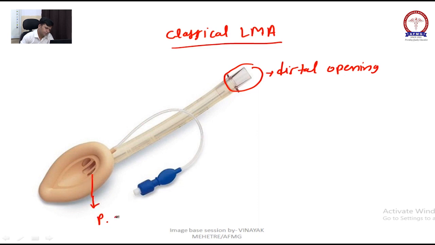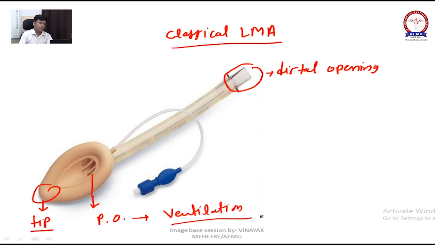This is your proximal opening, and this will be your tip. Proximal opening is for ventilation. Now this laryngeal mask airway we will put like this inside, and the tip will go and sit on the esophagus.